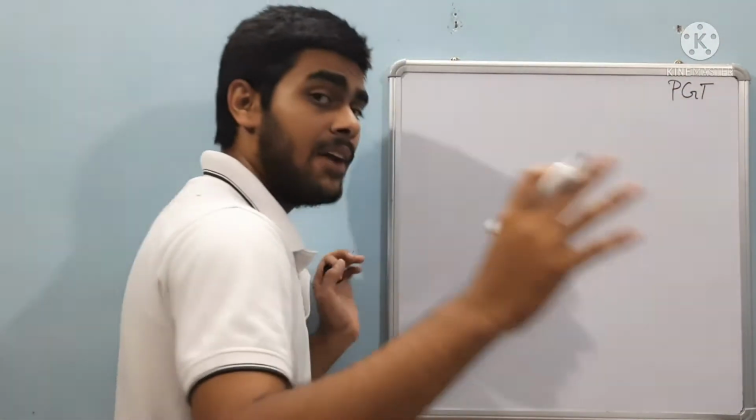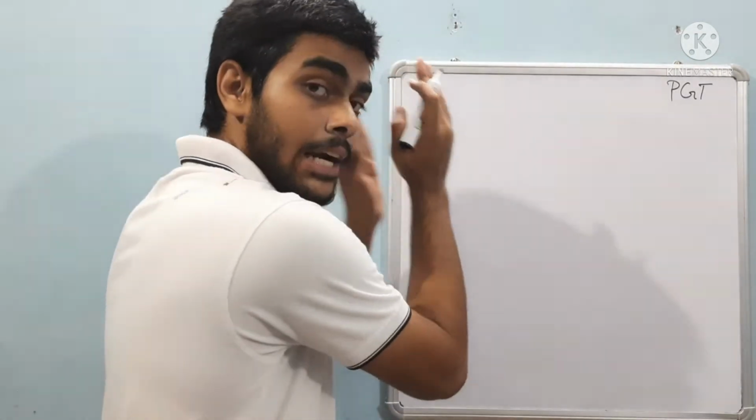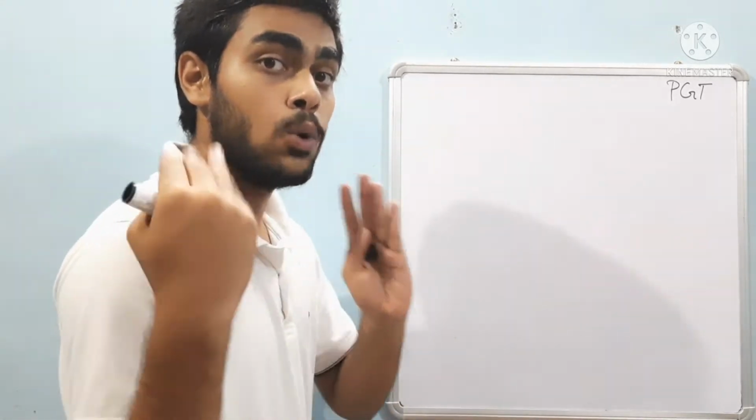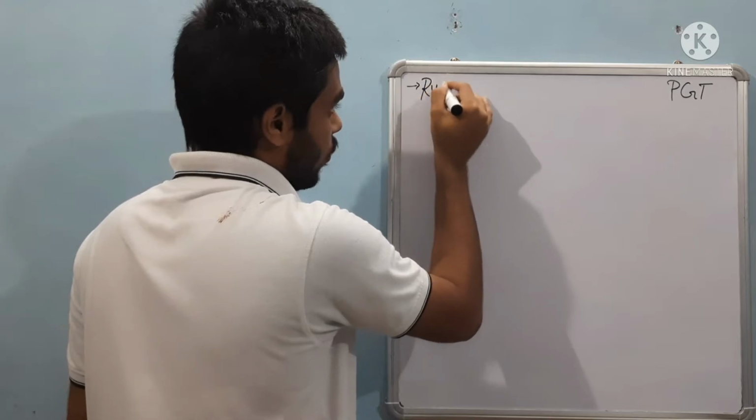So first of all, I will tell you about the rules and then I will correlate those rules with the process, that is the task only. So the first rule is the rule of color.